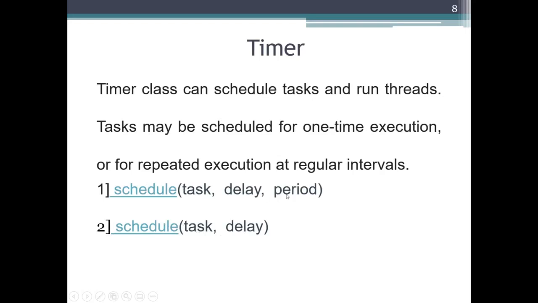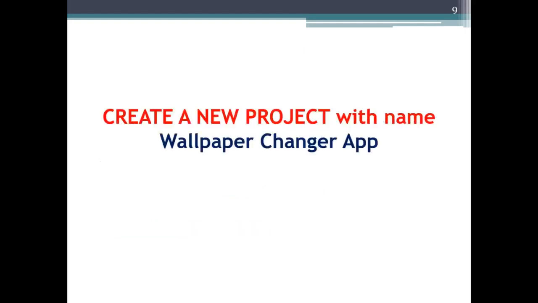I told you what exactly the period means. Okay, that's what we are supposed to do. We are going to use timer also. Now what you have to do is create a new project with the name wallpaper changer app. You obviously know how exactly to create a new project.